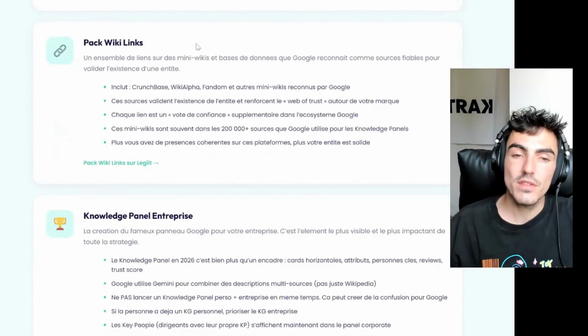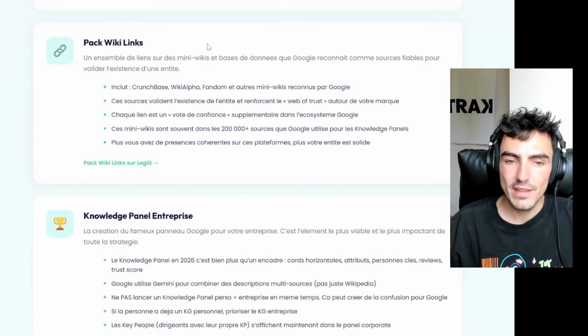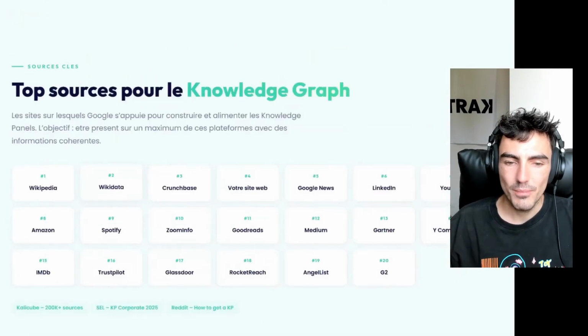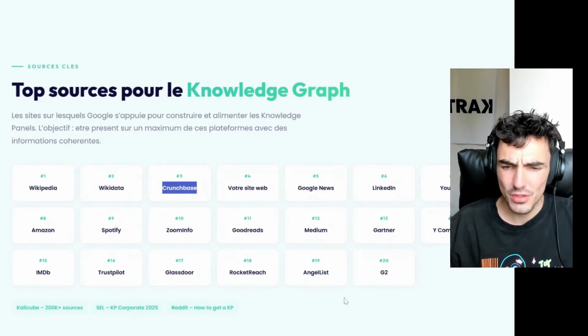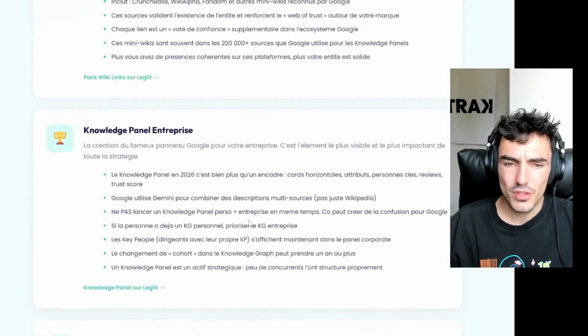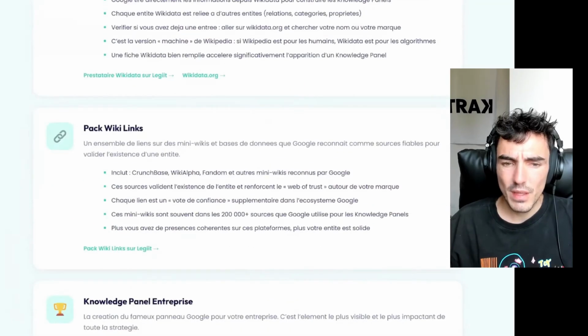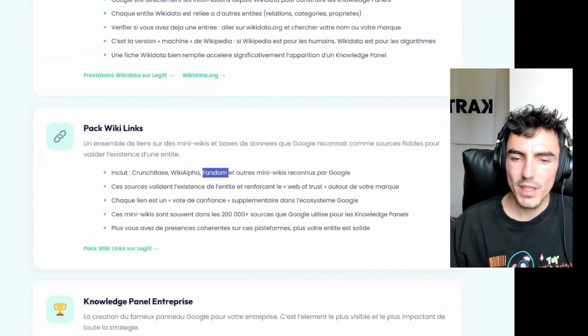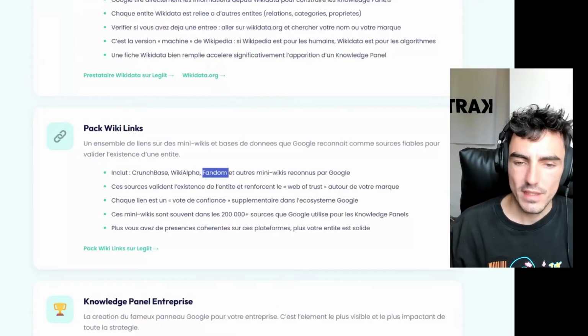Then what I very often do is what I call a Wikilinks pack. So the Wikilinks pack is basically links on CrunchBase, links on other things that are in there. I think there's G2 in there sometimes, etc. So several links in things like that. And we also have notably WikiAlpha, a fandom, etc. So these are wiki-like sites that are quite interesting.